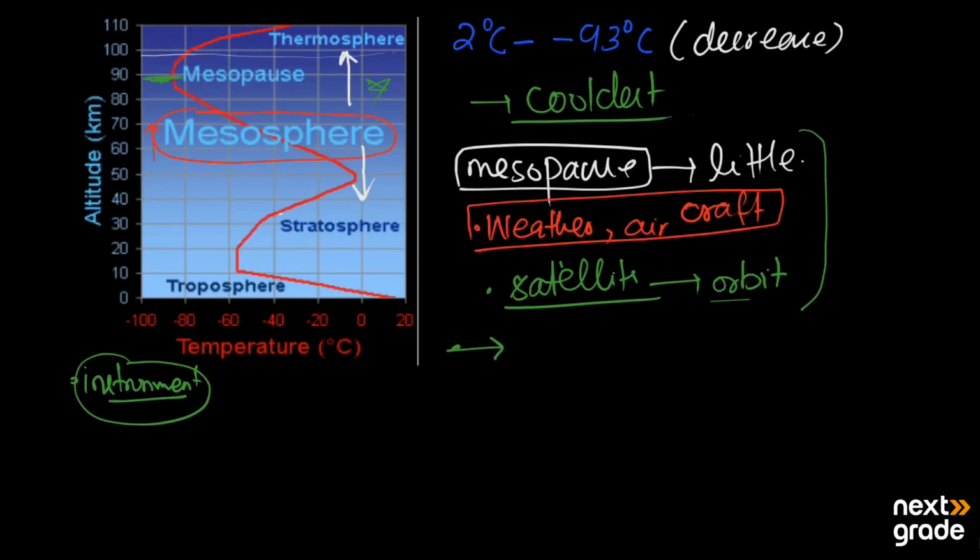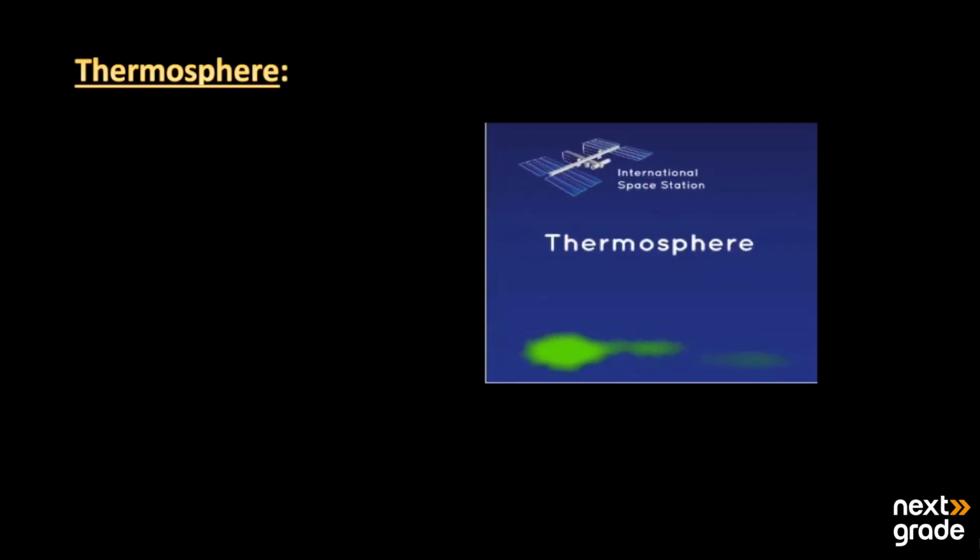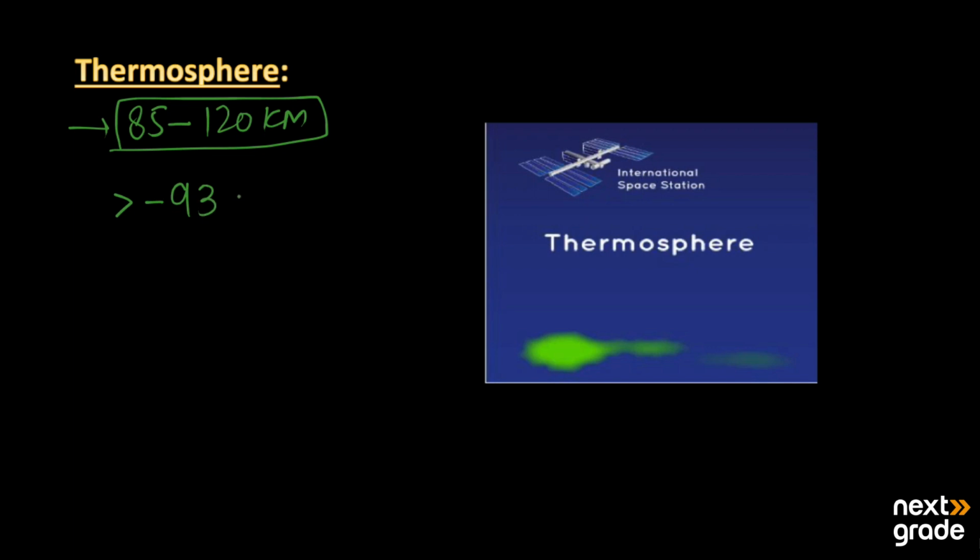Then we have the last layer, which is known as the thermosphere. The thermosphere extends after the mesosphere, upward from 85 to 120 kilometers. This is the height of the thermosphere, and the temperature over there is more than minus 93 degrees Celsius.